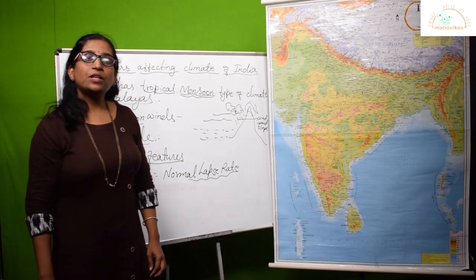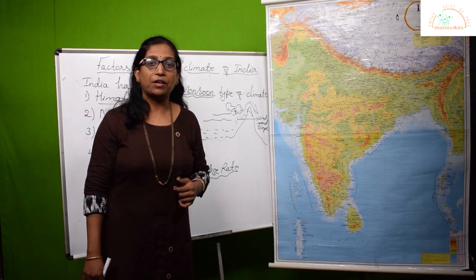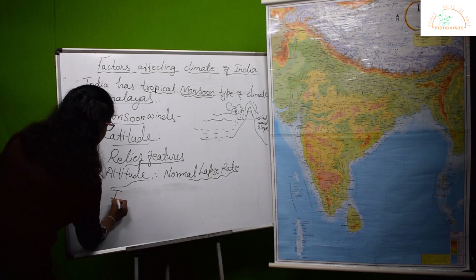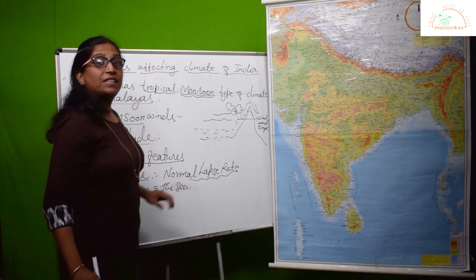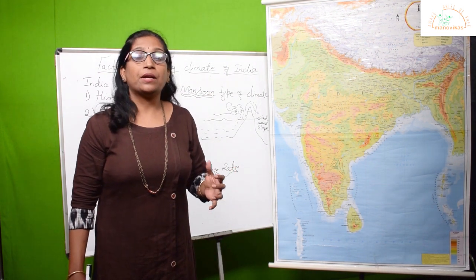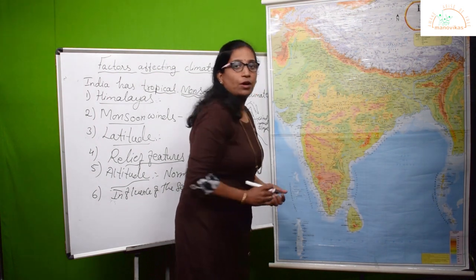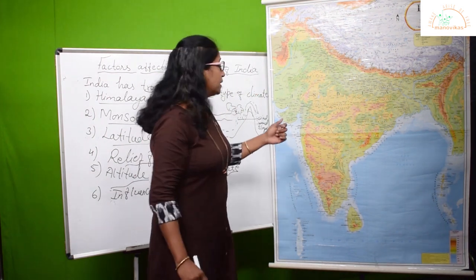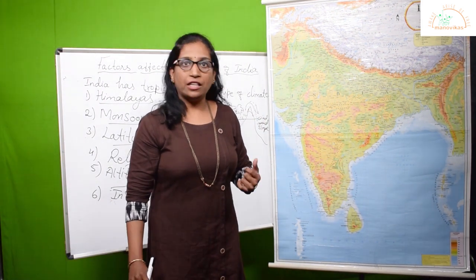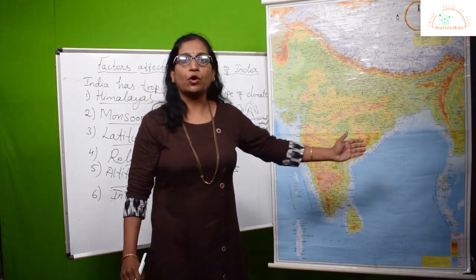Correct? Students, the sixth factor which plays a very important role affecting the climate of India is the influence of the sea. Now, how can the sea influence the climate? It really affects the climate to a larger extent. Now we know, you see the shape of India, it's conical down, right? Now this southern part of India, especially the Indian subcontinent, is called a peninsula. As we all know, this is because on all three sides it is bounded by major water bodies.